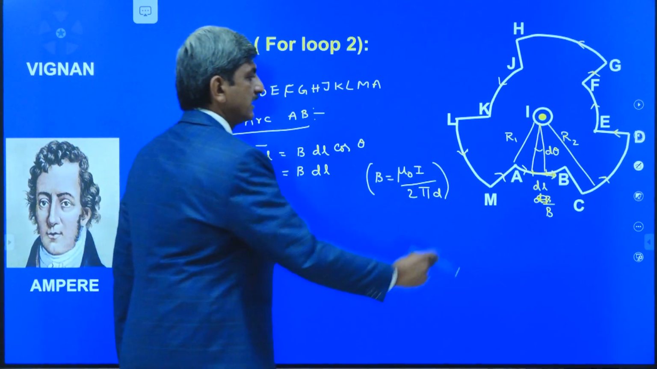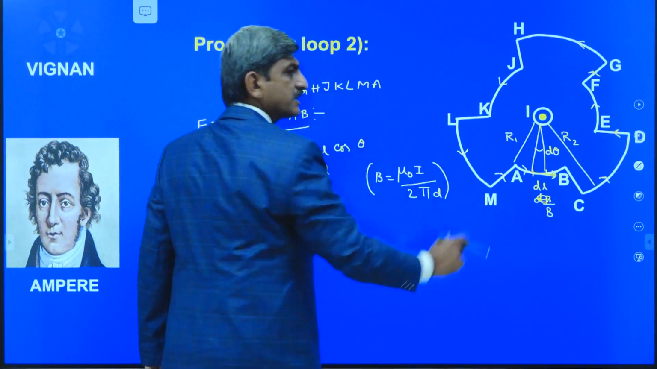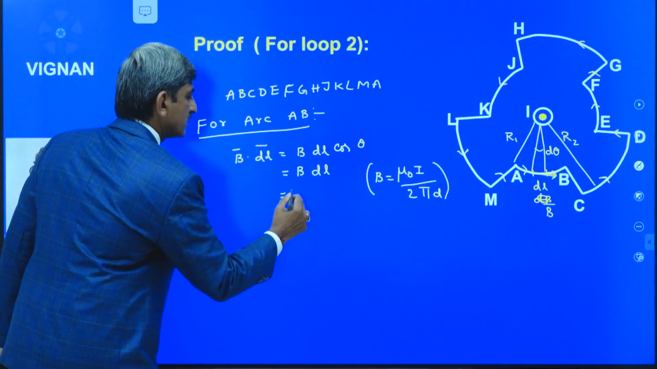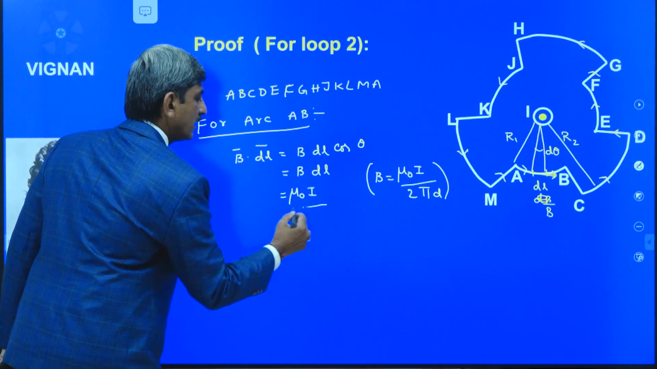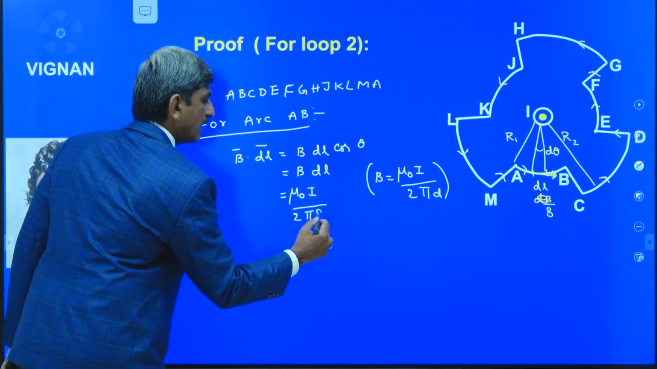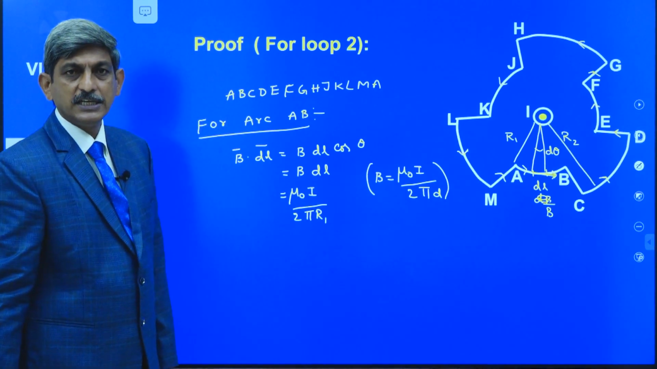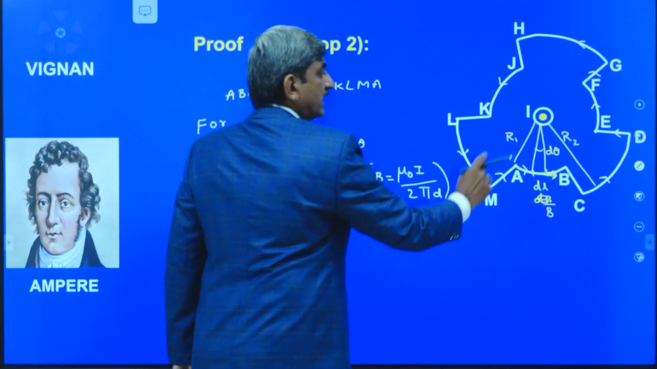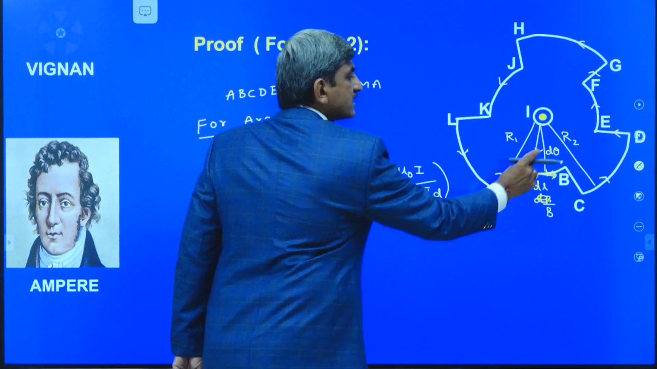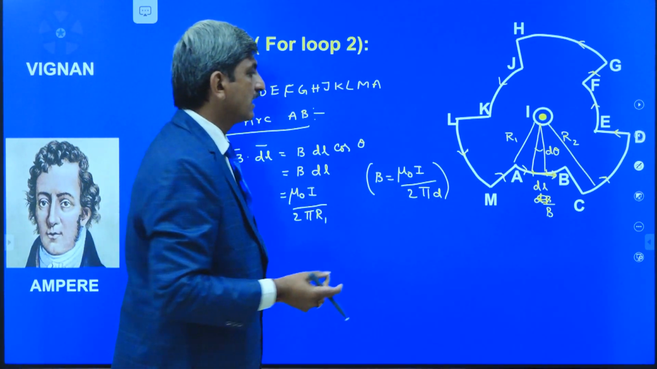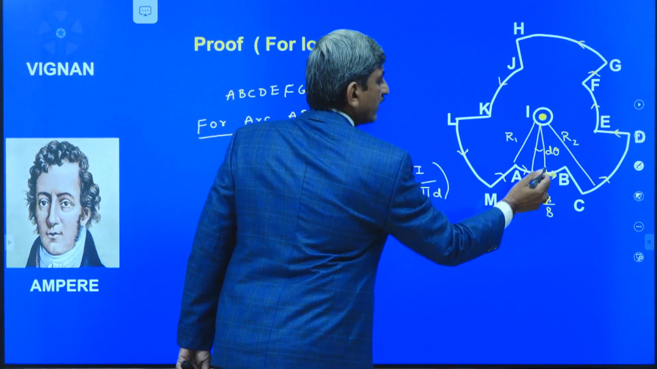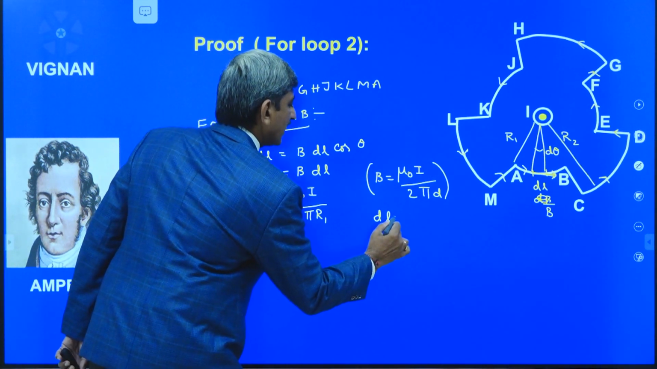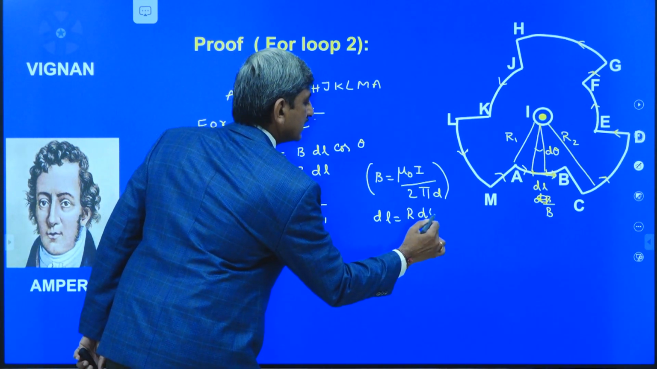Now in this case, the distance of the arc from the current carrying conductor is R1. That's why, substituting that B value, it becomes mu naught I divided by 2 pi R1. And what is the dl? dl is the length of the small element. Here we know the radius of the arc and also the angle subtended by the small element at the center of the circle. By using this R value and d theta value, the length of the arc can be determined. That is given by dl is equal to R d theta.